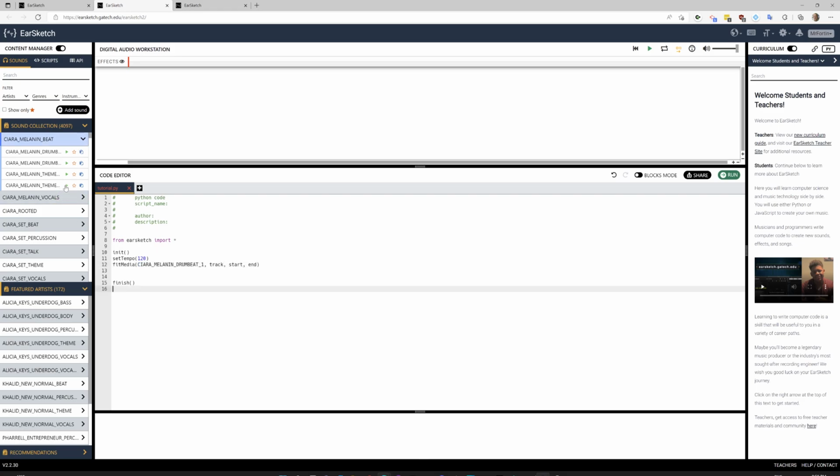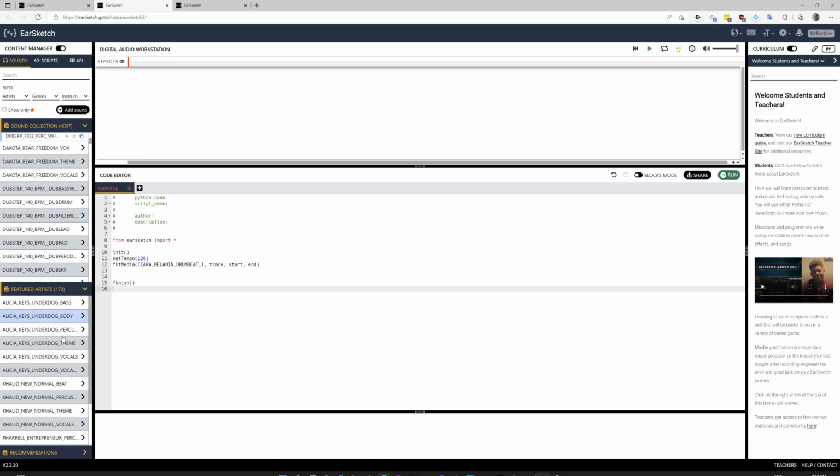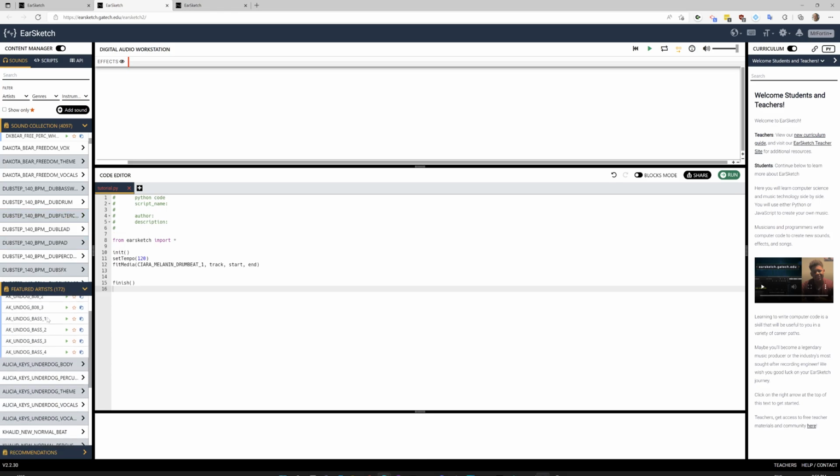There's a whole bunch of different songs that you can use. Even vocals. There's almost 4,100 different sounds in the sound collection, and also there's a featured artist collection. So you can go play and find the sounds that you want for your beat.